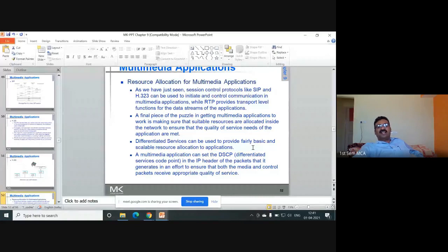Just recall that. Differentiated services can be used to provide fairly basic and scalable resource allocation to applications. A multimedia application can set the differentiated service code point in the IP header of the packets it generates, in an effort to ensure that both media and control packets receive appropriate quality of service.